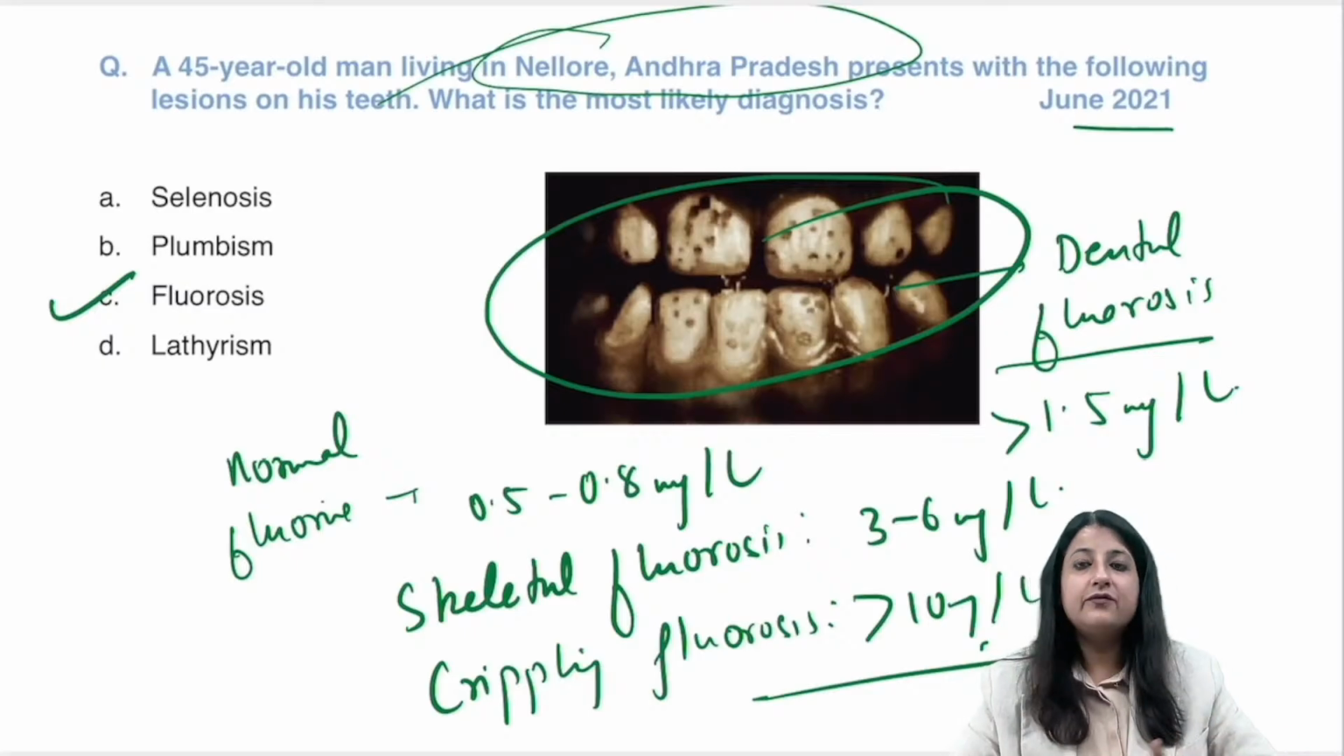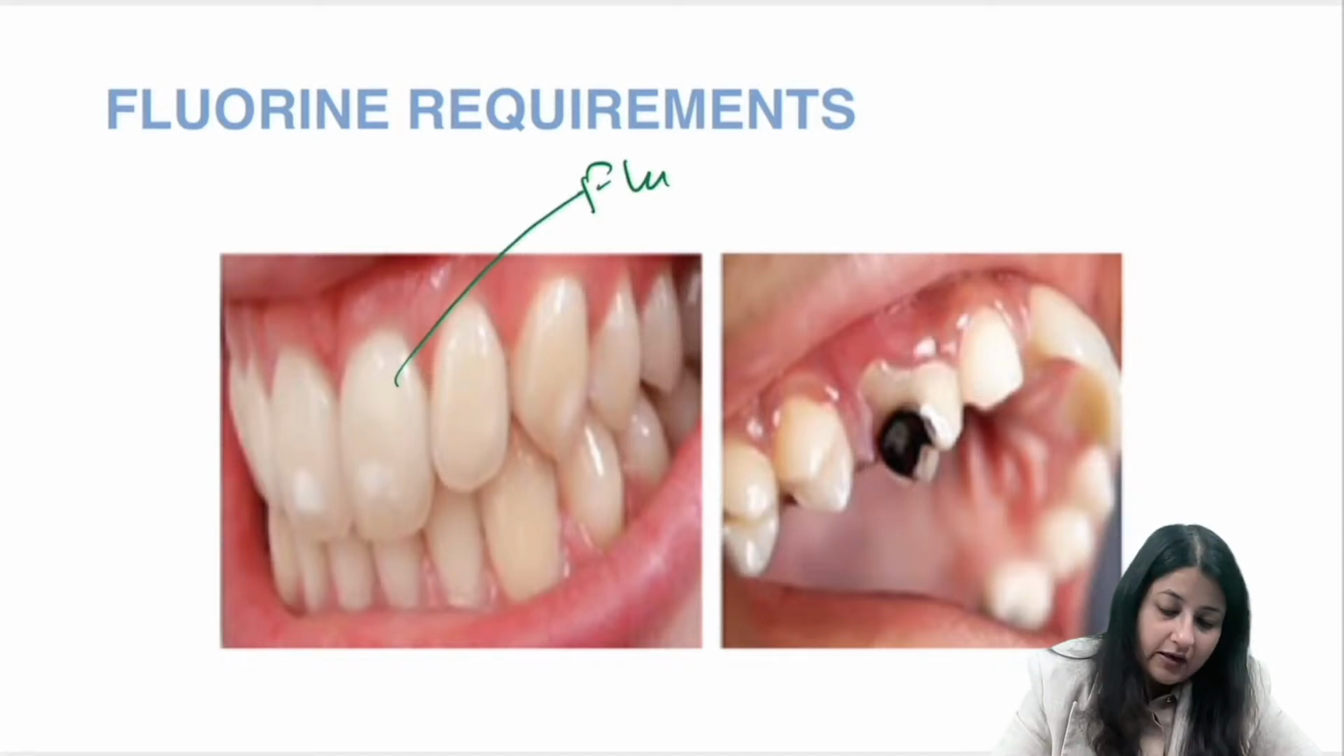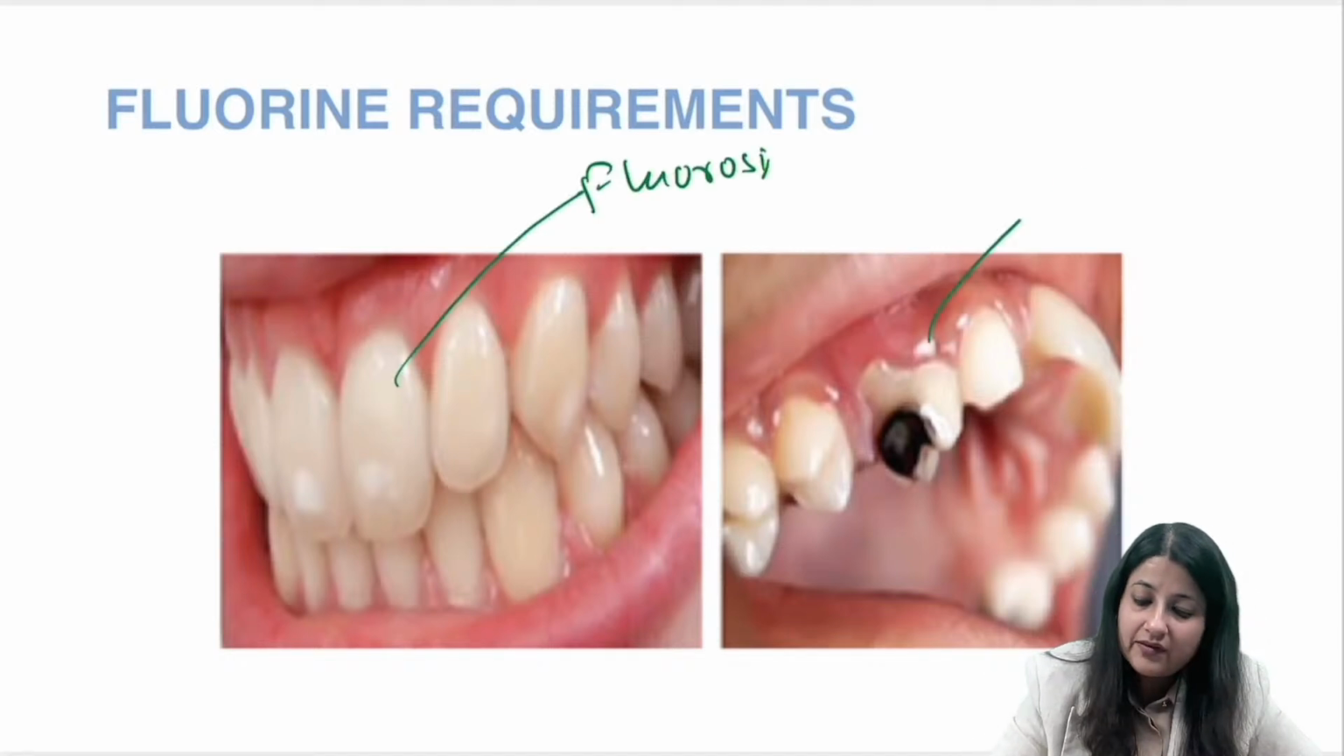All right. Yes, fluorine is a double-edged sword. Okay, excess is also a problem, deficiency is also a problem. Okay, this one right here is fluorosis. This one right here is caries. Caries is less than 0.5.